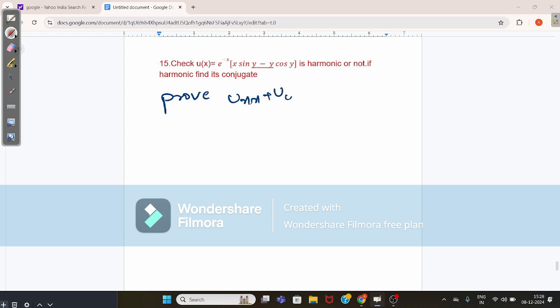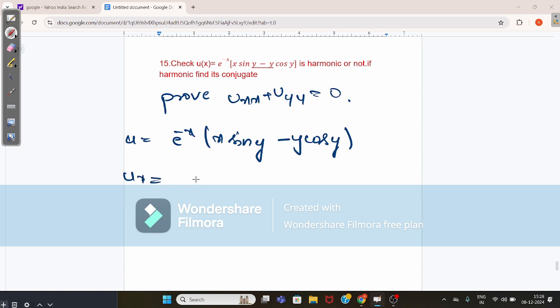Now, u xx plus u yy equals 0 here. So this is the function of u: e power minus x sine y minus y cos x cos y. Okay, this gives the ux value as minus e power minus x into x sine y minus y cos y plus e power minus x sine y.